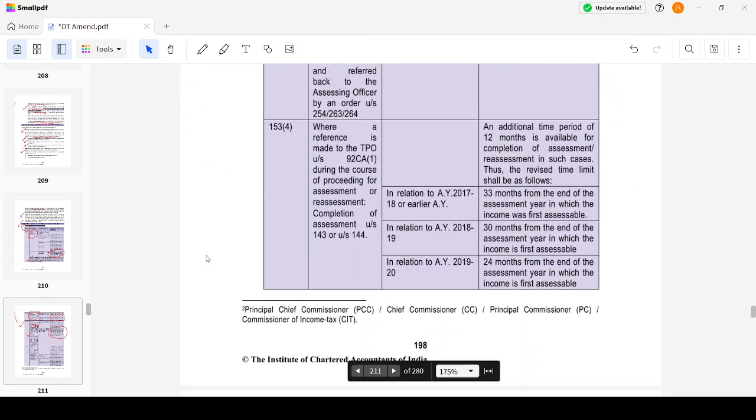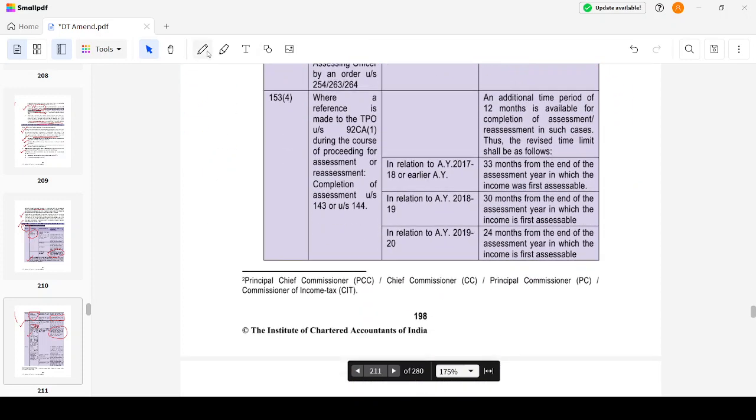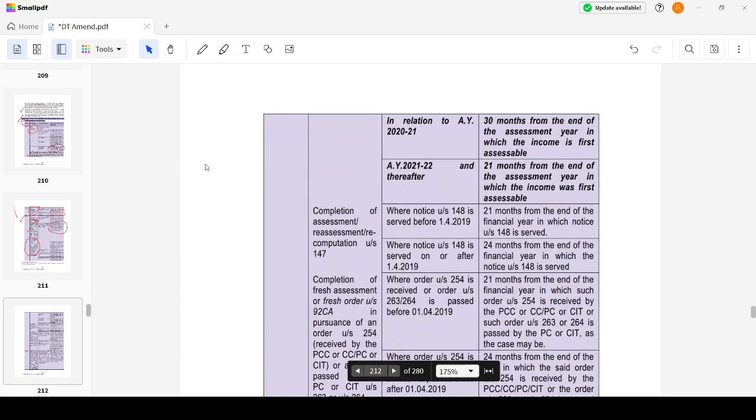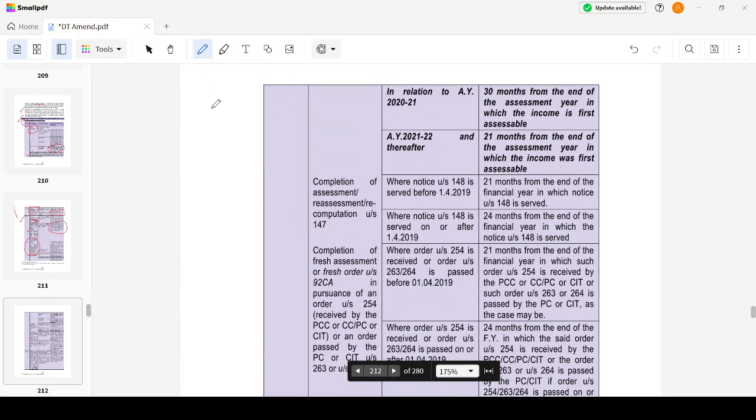Where a reference is made to the TPO under section 92CA during the course of the proceeding, that is, the assessing officer made a reference to the TPO, then for cases under section 143 and 144, it will be 21 months from the end of the assessment year in which the income was first assessable. Generally it will be 9 months, but if it is referred to the TPO, it will be 21 months.